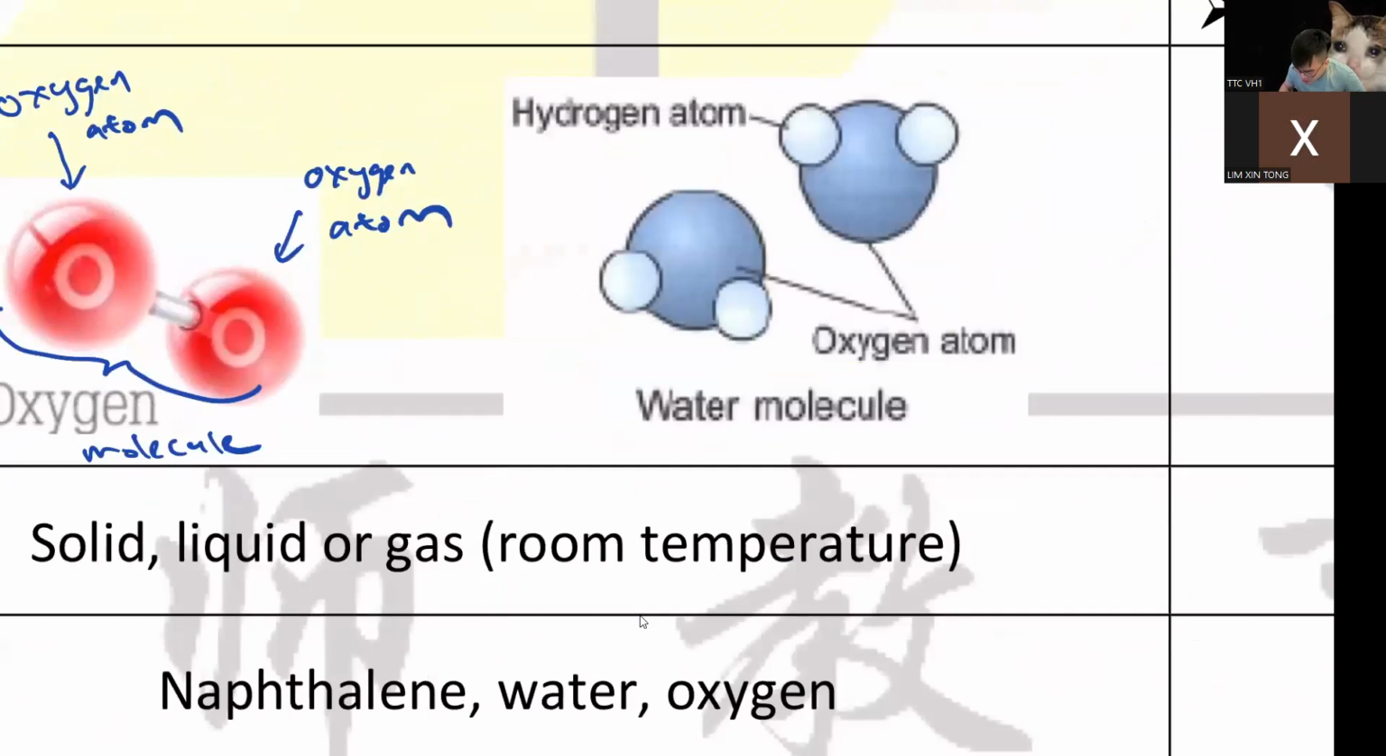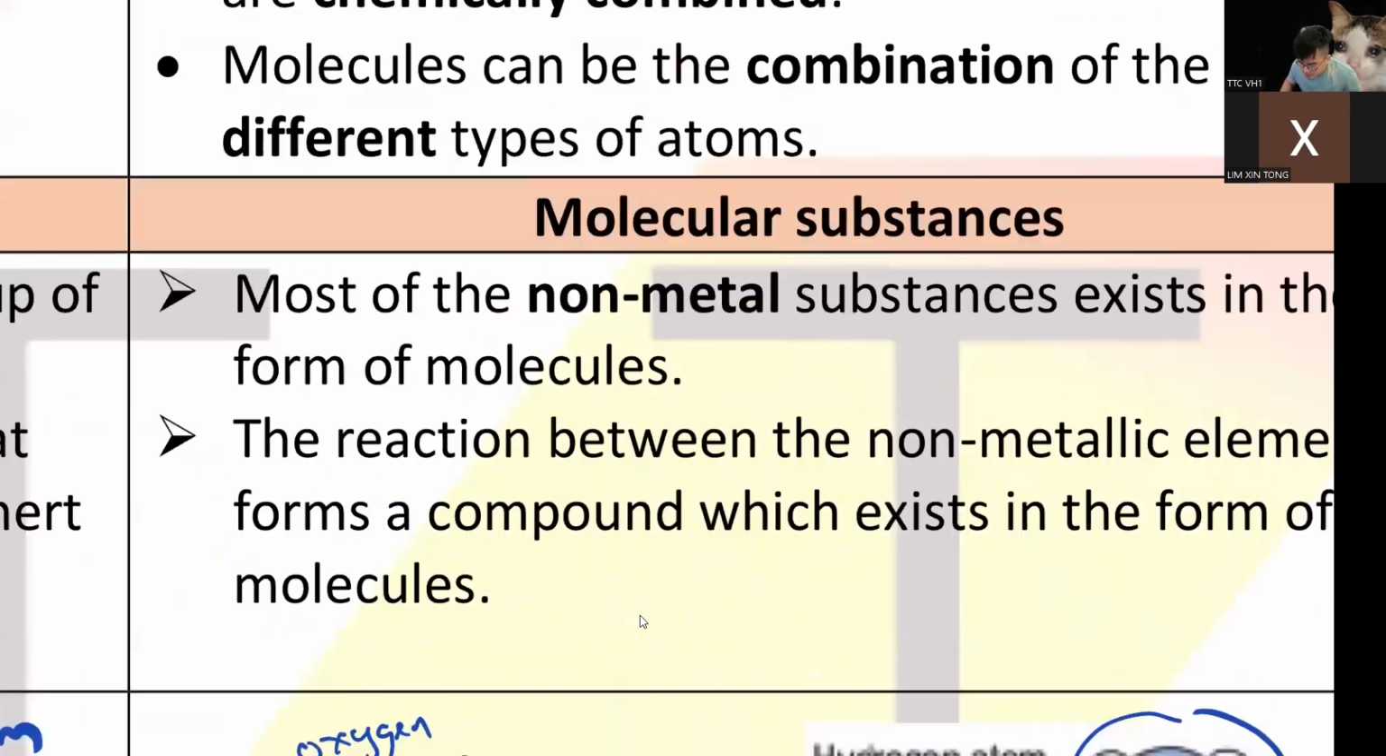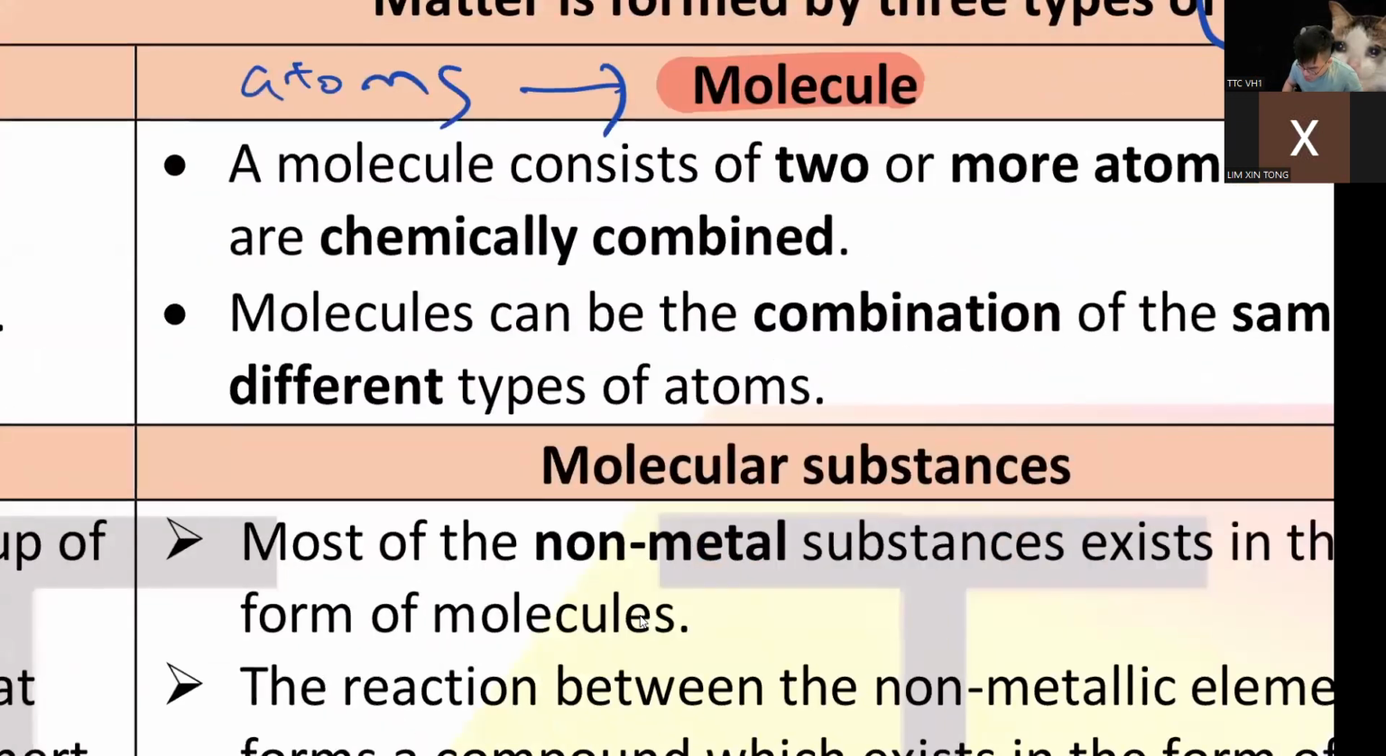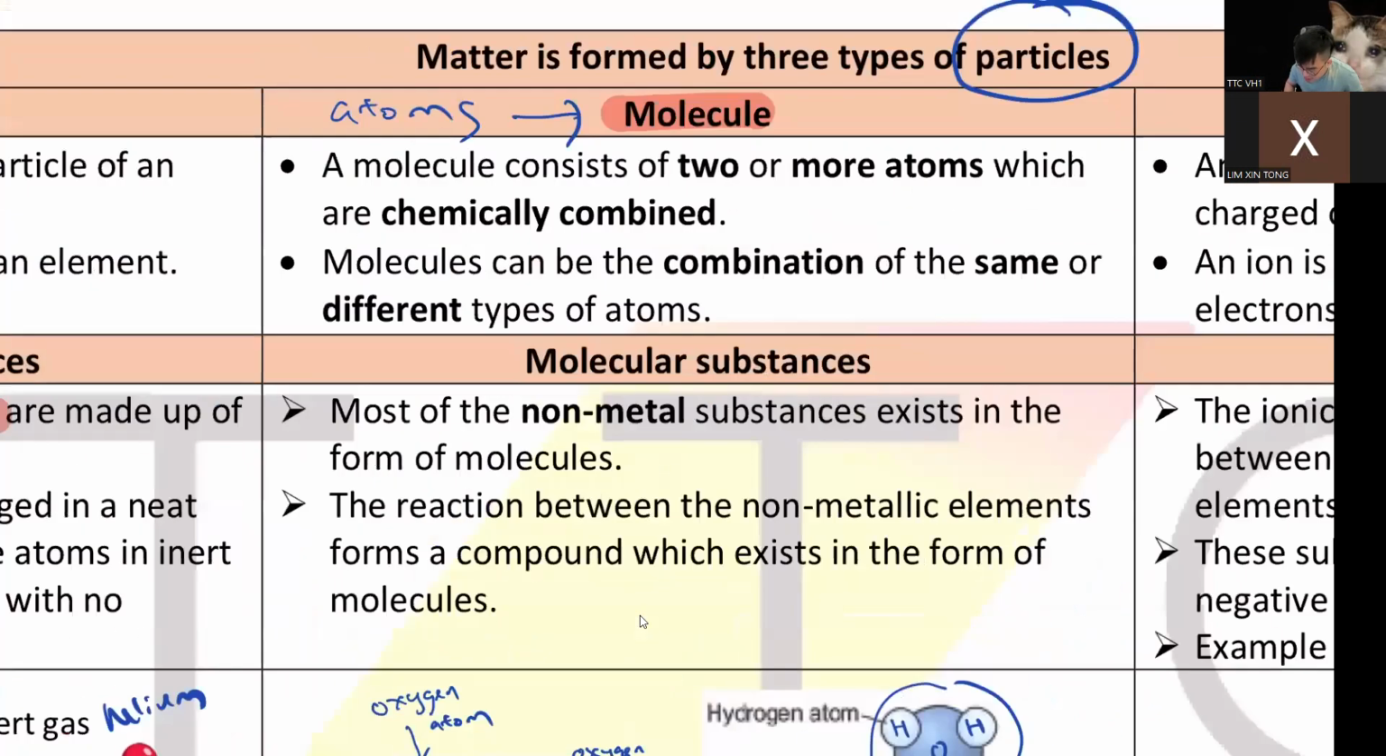So same goes to water. You see, water is H2O. So you have two hydrogen atoms, you have one oxygen atom. So this is your water molecule, because this is 2 and above. So very simple here. As long as you have 2 or more atoms, then it's a molecule, right? So you have many, then it's a molecule.